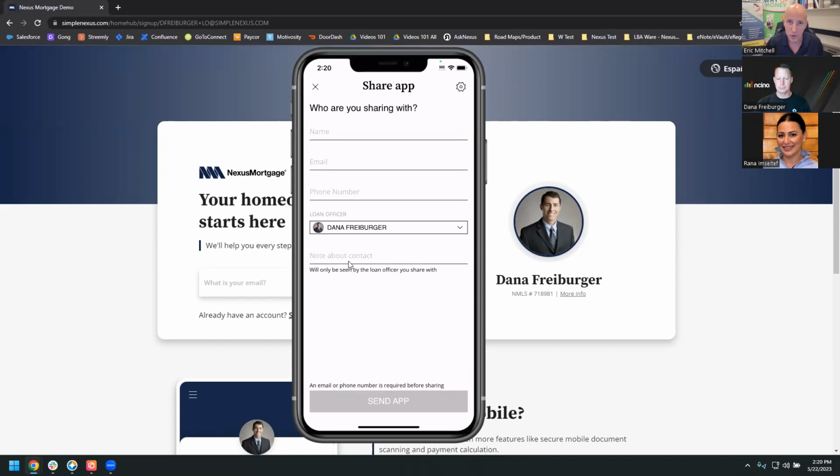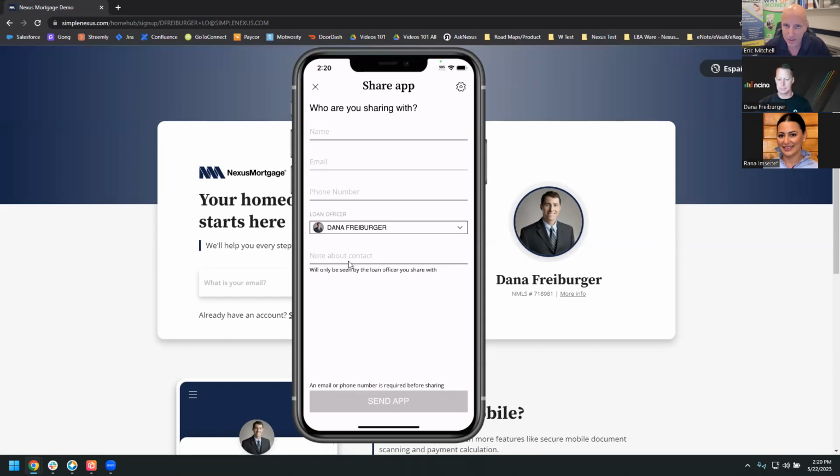But then the consumer, John Smith the borrower, receives the app in their email or their phone based on this information. Is that correct? That is correct. And how long does that take? So the realtor hits the send app button. It's instant, just like any email or push notification, two seconds, three seconds. So two or three seconds, they get it.